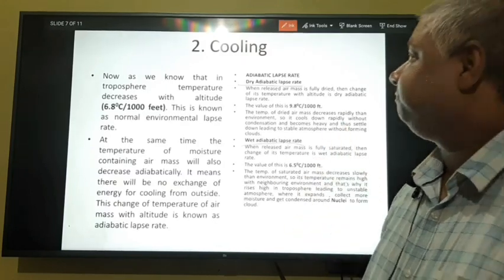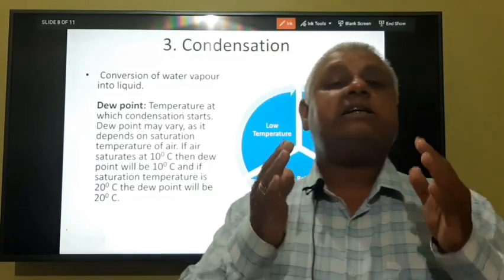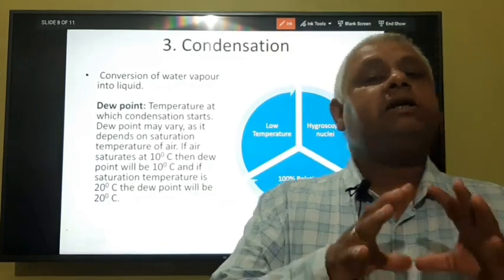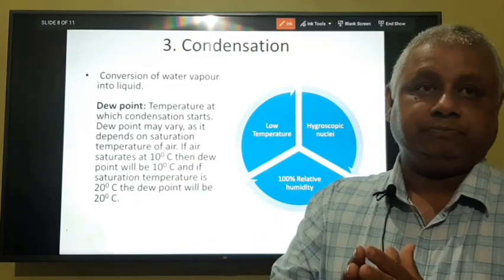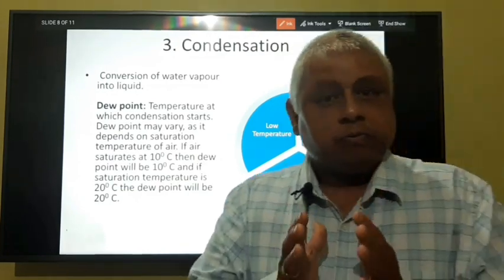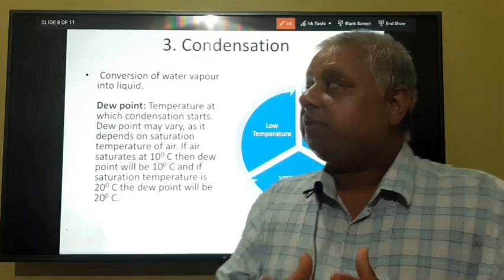Now, the third process is condensation. Condensation means conversion of water vapor into liquid. Okay, so this is condensation.